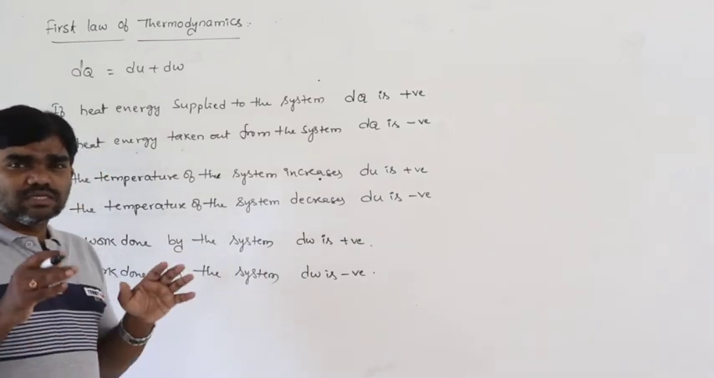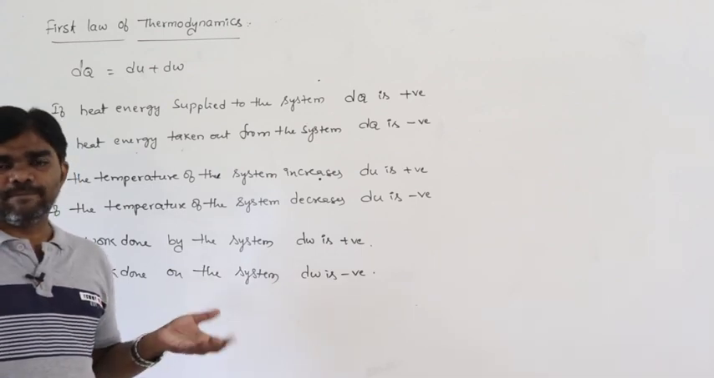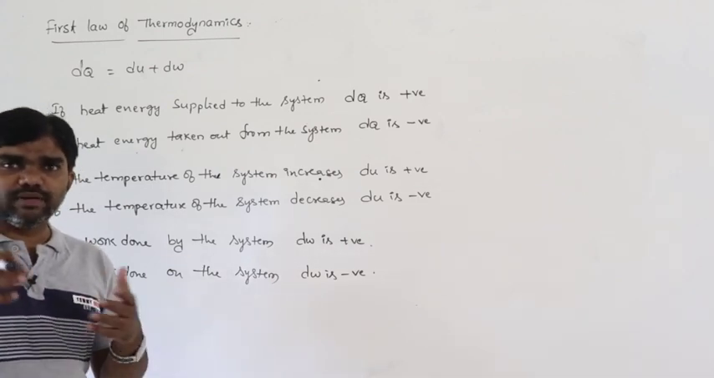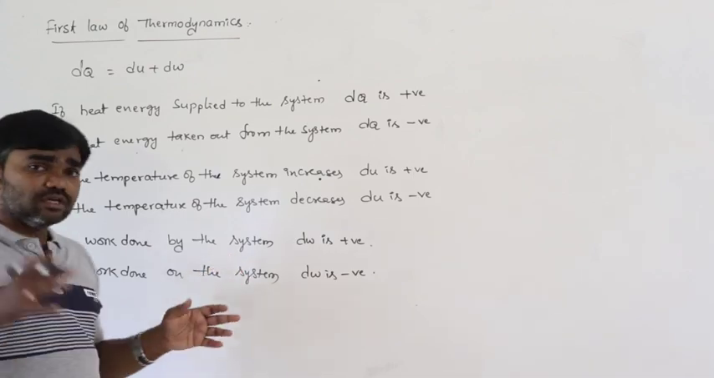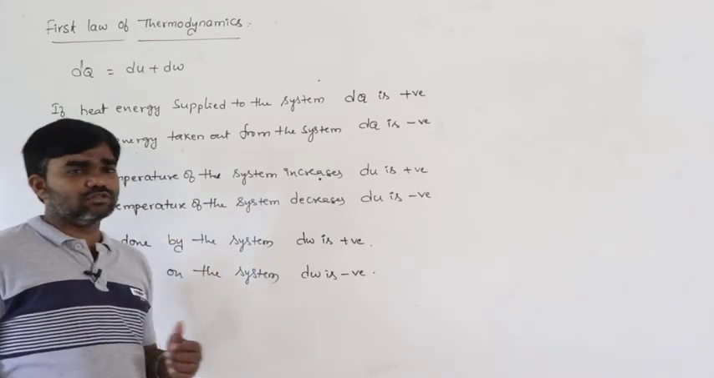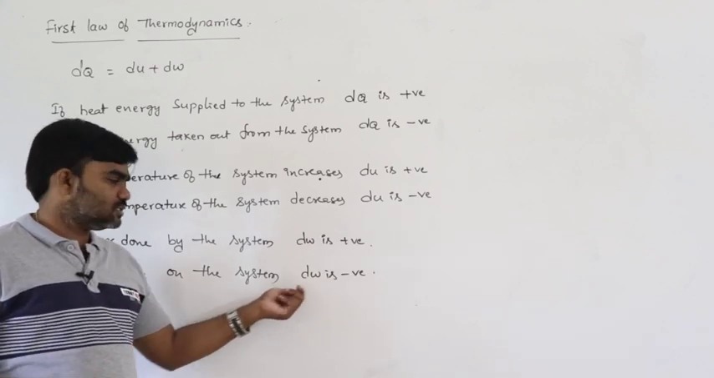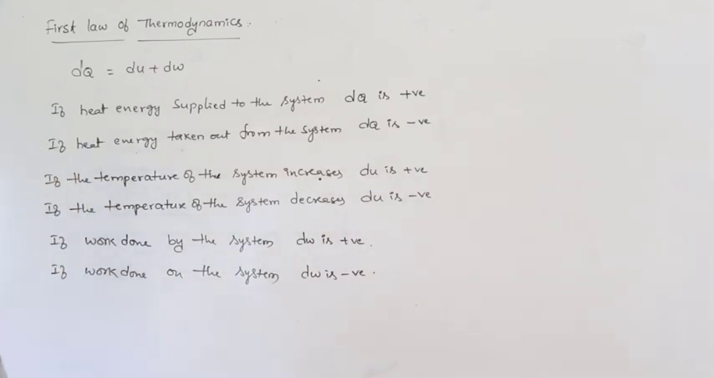By the system means the system by itself expands. Due to the supply of heat energy, by itself the system expands. That is work done by the system. On the system means if you forcibly move the piston inwards, that is work done on the system, that is dW is negative. So these are the sign conventions of the first law of thermodynamics. So when dQ is positive, negative, when dU is positive, negative, when dW is positive, negative.